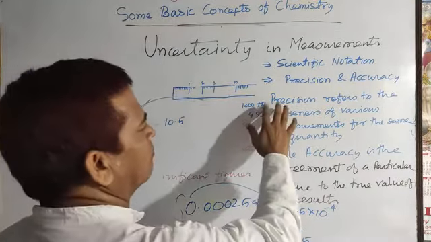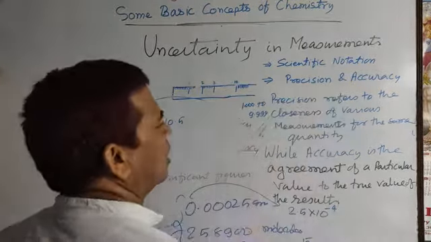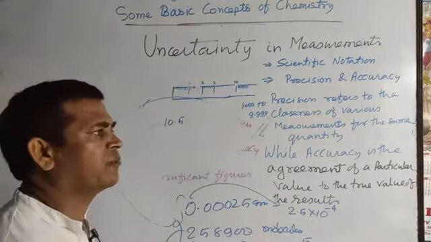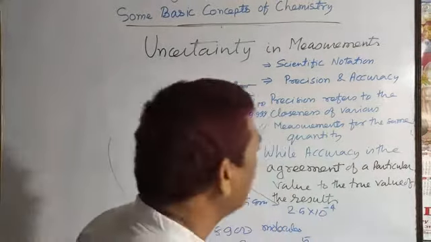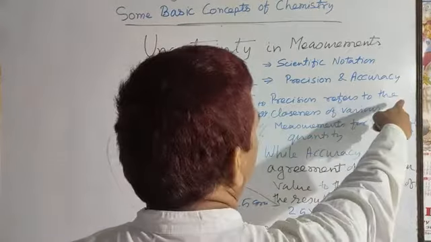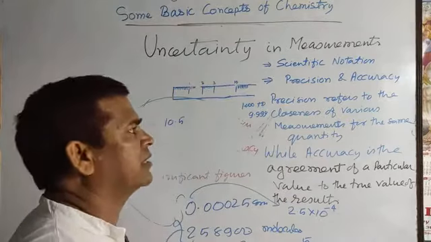So here is the definition. What is precision? Precision refers to the closeness of various measurements for the same quantity.